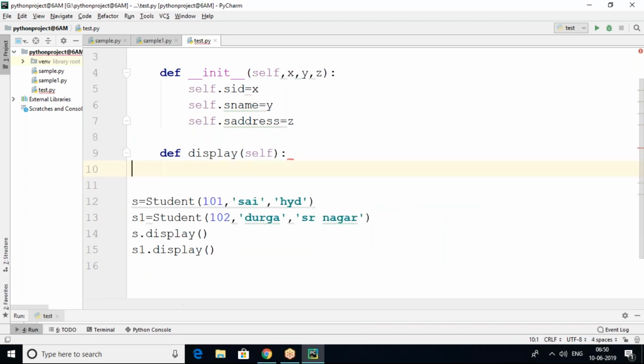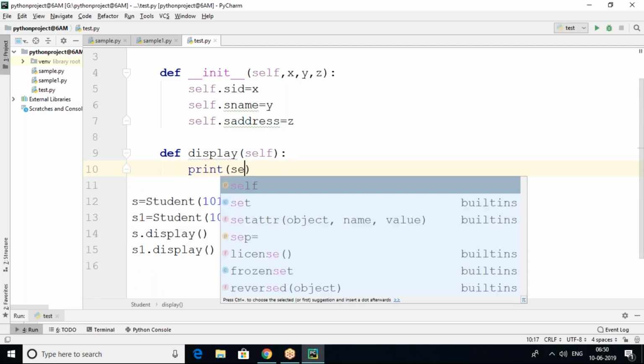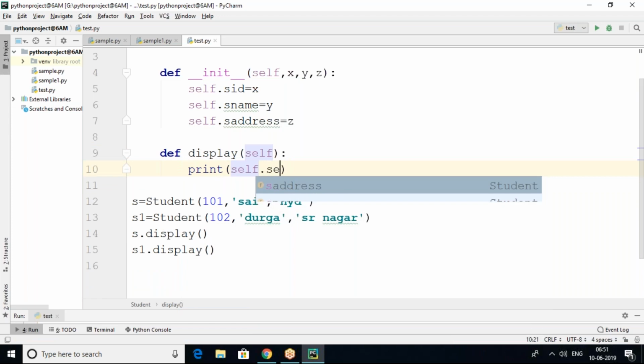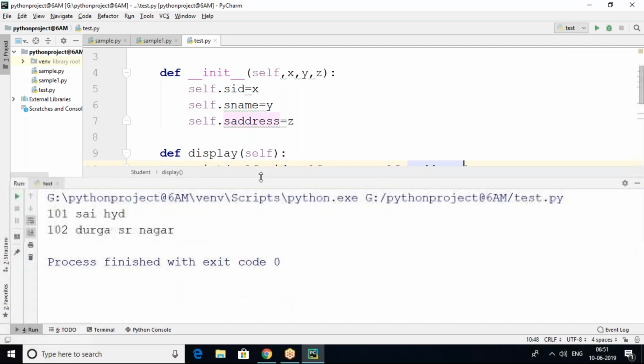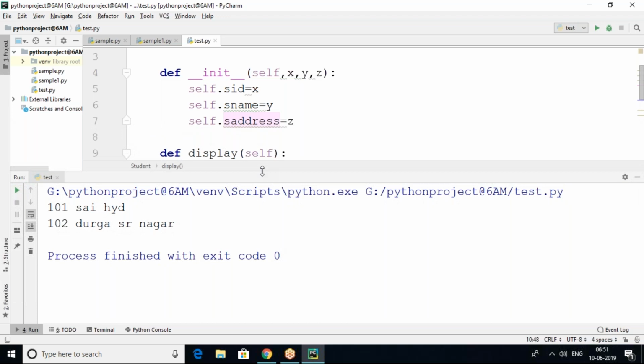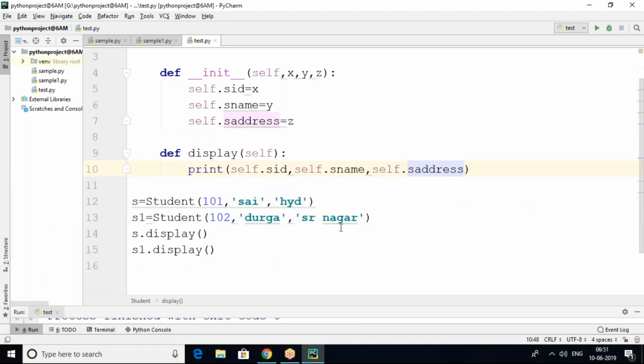But why don't we give all the student details in one line, is it possible? Yes, we can print directly self.sid, then self.sname, then self.saddress. So this is also possible without a description. So it's possible to create 101 SAIHYD, 102 Durga SR Nagar directly here.